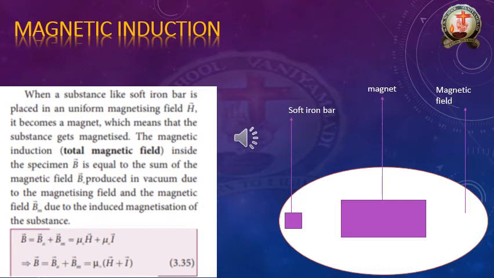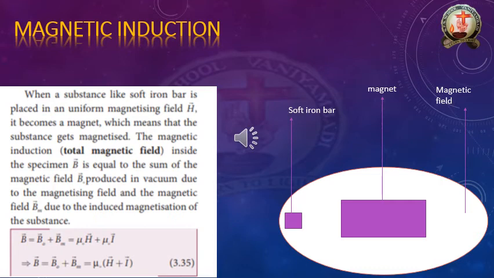We know the magnetic field expression already: B bar is equal to mu H. So B naught bar, the magnetic field in vacuum, is equal to mu naught H bar. And Bm bar, the magnetic field in medium, is mu naught I bar. Substituting both values, the total B bar is equal to mu naught H bar plus mu naught I bar.